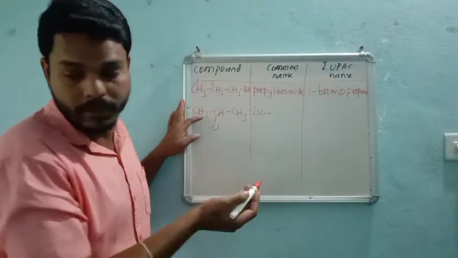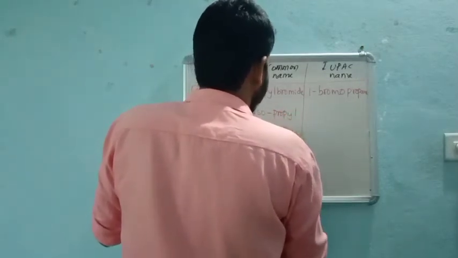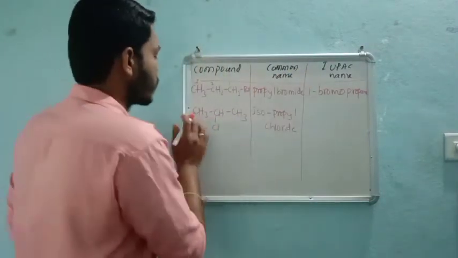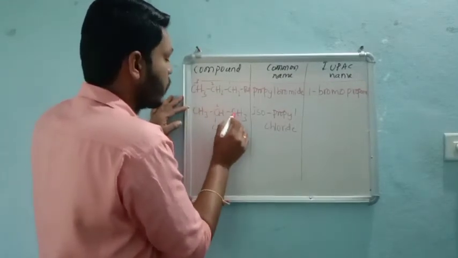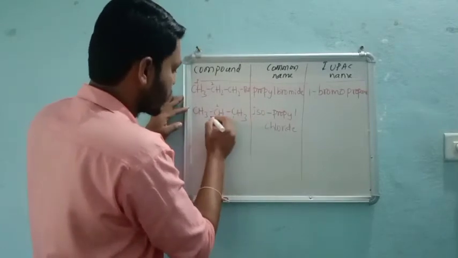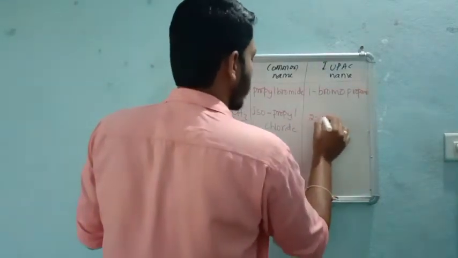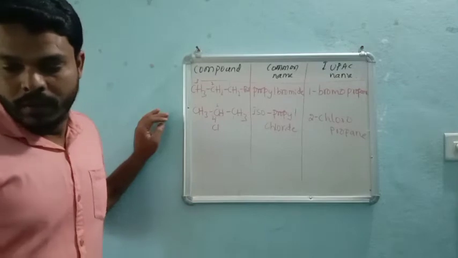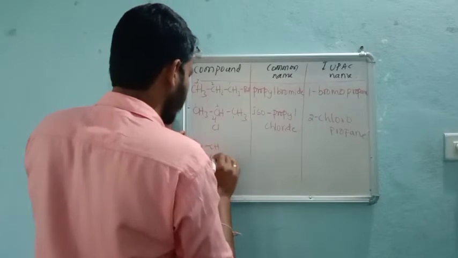Isopropyl chloride. Very simple. But what about the IUPAC name? If I start numbering from here, then 1 and 2. If I number in this direction, then at position 2 the functional group will come. So what is your answer? 2-chloropropane.